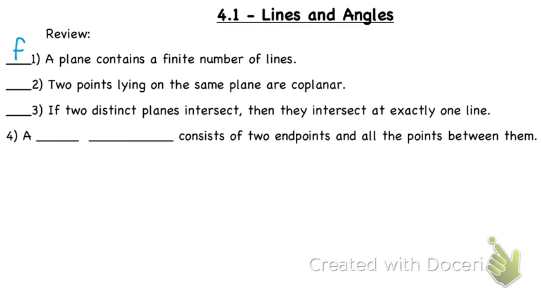Two points lying on the same plane are coplanar. Yes, that's true. If they're lying on the same plane, they're coplanar. Number 3, true or false. If two distinct planes intersect, they intersect at exactly one line. True. We can look at the wall and the floor, for example. They intersect at the line where the crease is between the wall and the floor. That one spot. They don't intersect anywhere else.